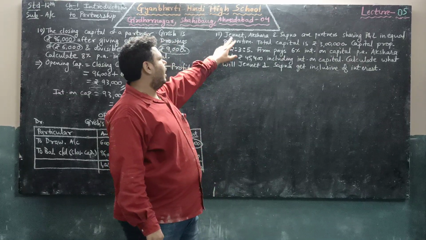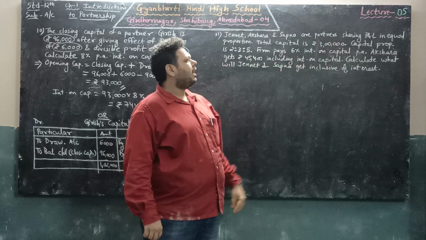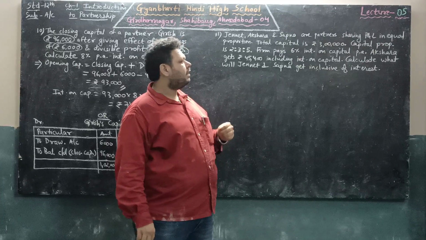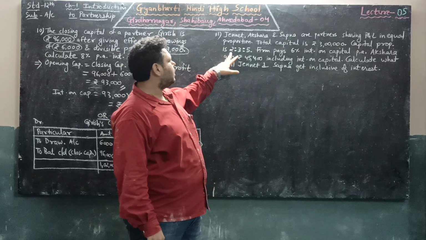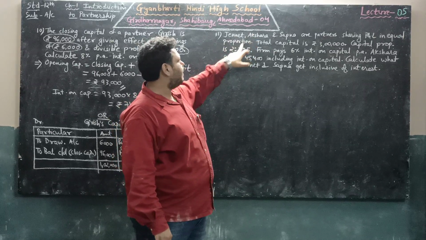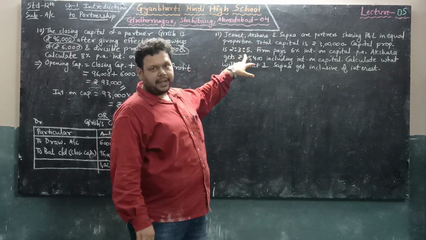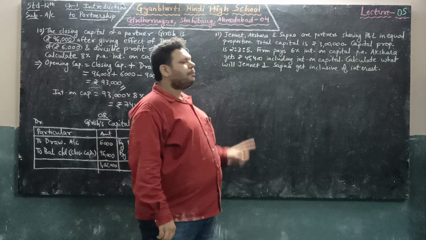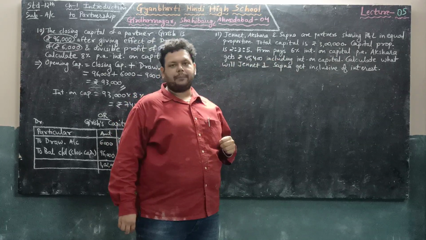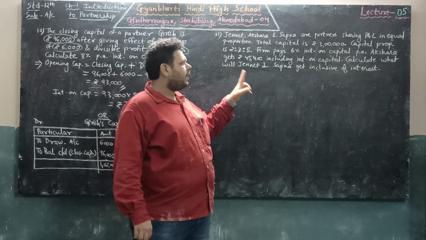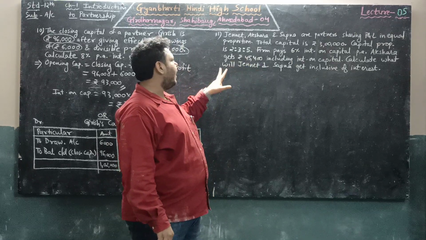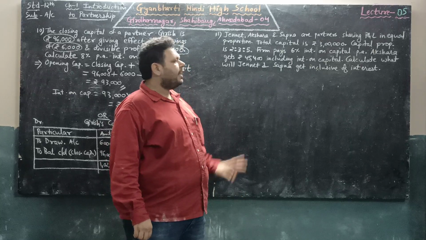Next, question number 11. Janet, Akshara and Sapna are partners sharing profit and loss in equal part. Total capital of their firm is rupees 3 lakh, and capital proportion is 2:3:5 respectively. So Janet's proportion of capital is 2, Akshara's proportion is 3, and Sapna's proportion is 5. Firm pays 6% interest on capital per annum. Akshara gets rupees 45,400 including interest on capital. That is, she gets profit plus interest on capital. Calculate what Janet and Sapna will get inclusive of interest.